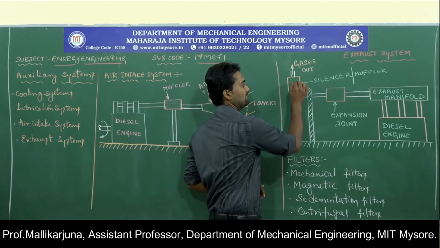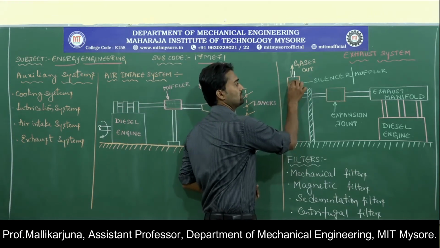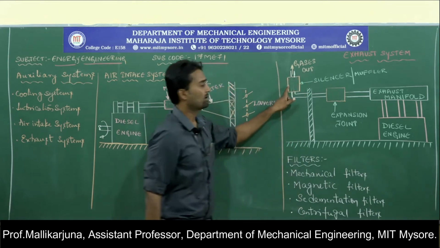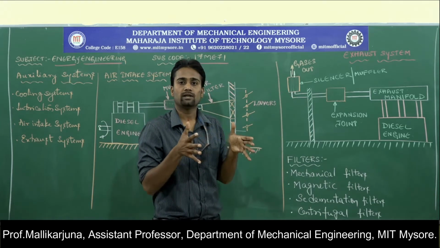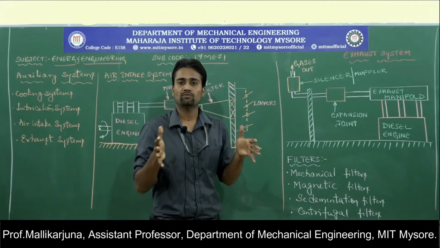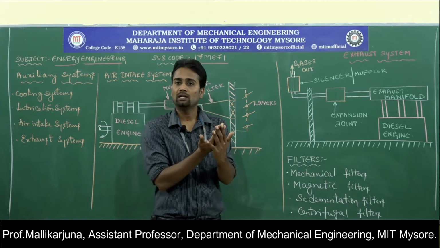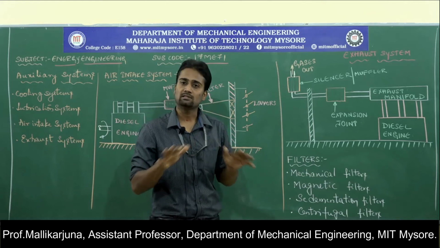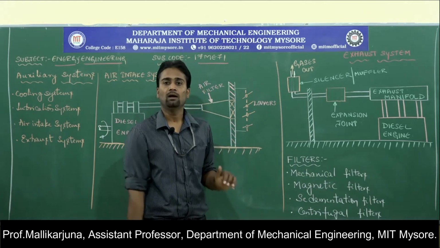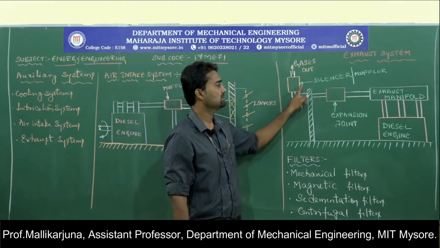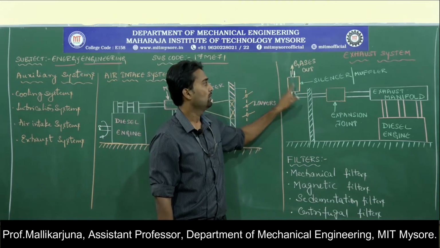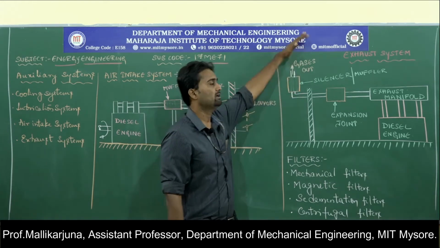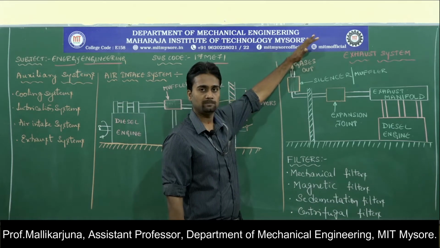This silencer consists of a number of perforated tubes through which the gases have to pass. These perforated tubes are going to generate the sound waves. If those sound waves are in opposite character, then they will collide with each other and their intensity will come down. They will cancel each other off. So that is how silencer or muffler is going to function. Once the noise is reduced, then gases will be let onto the atmosphere.